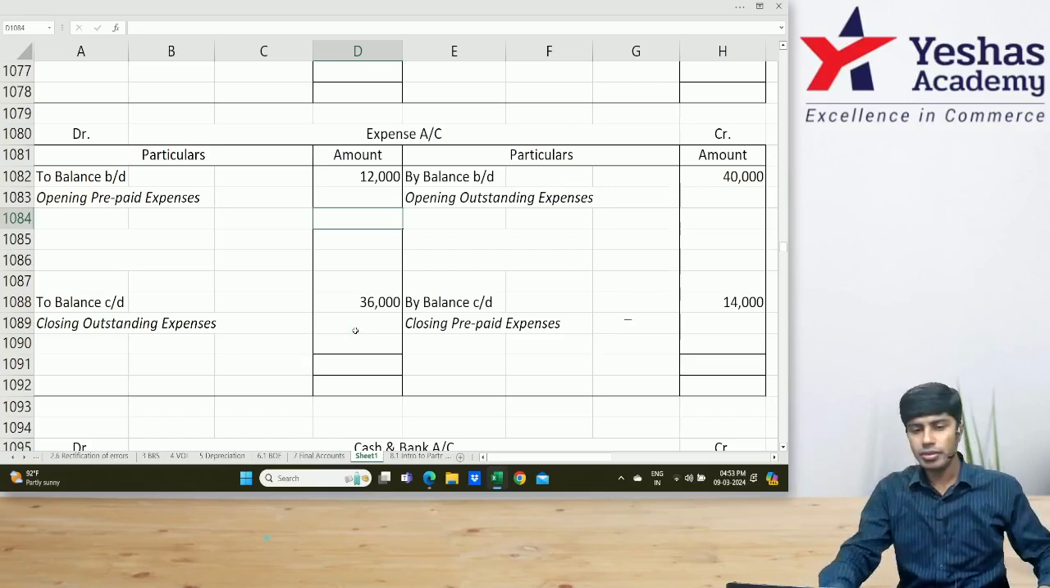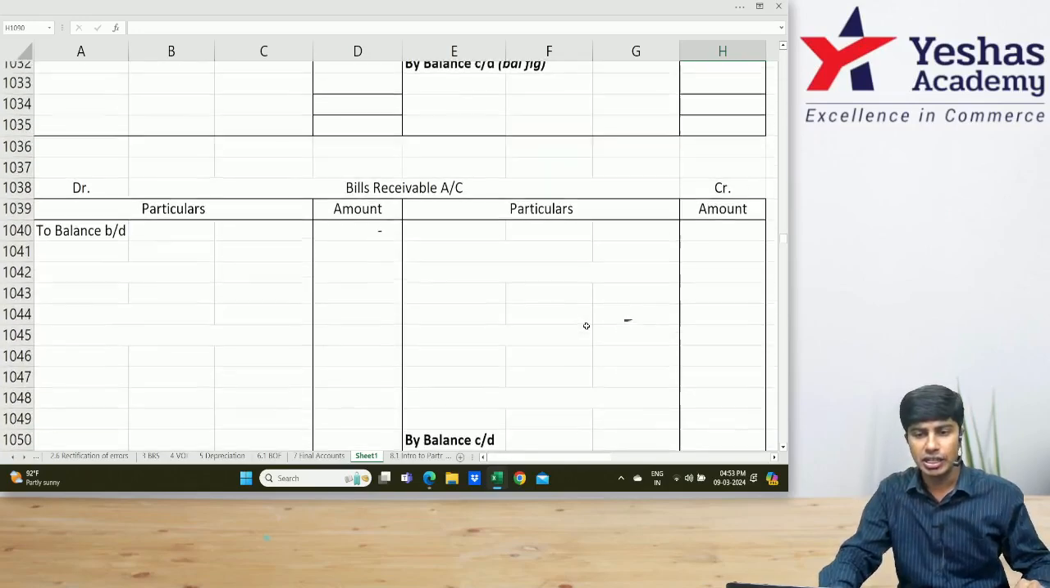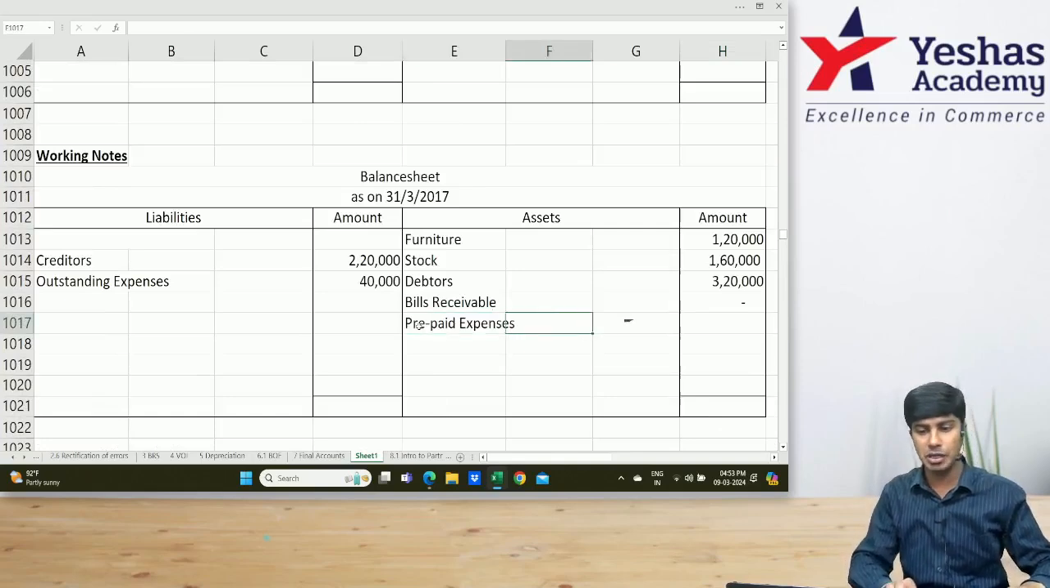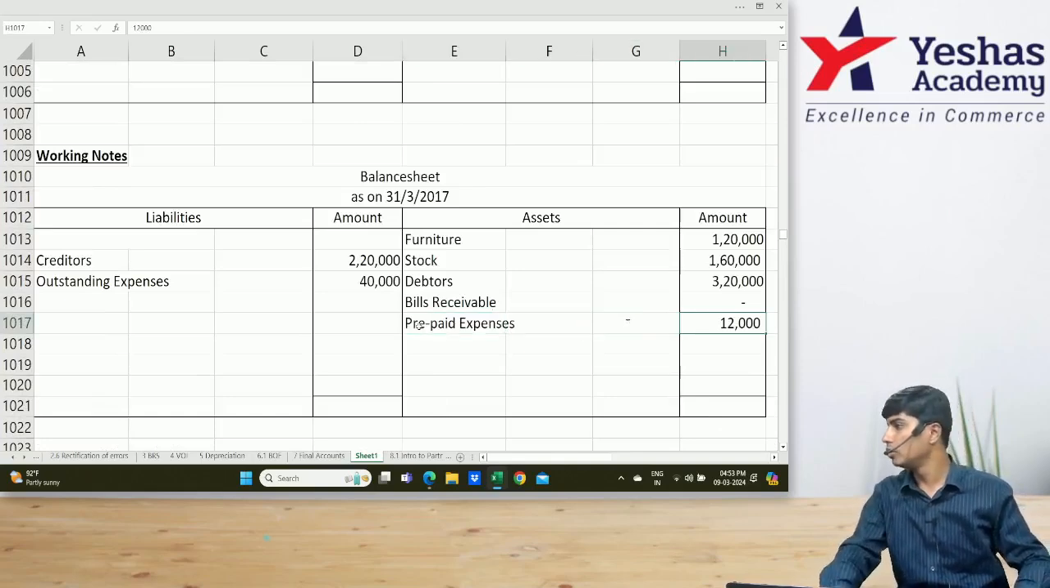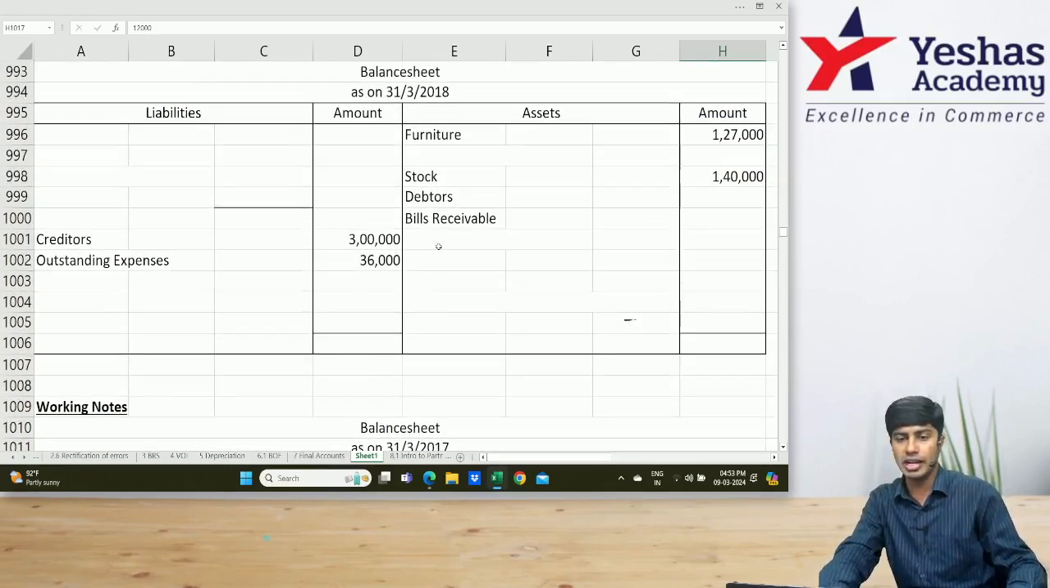Done. Okay. So these 12 and 14 should also be written in the balance sheet. Shall we write in respective balance sheets? Come on here. So in our opening balance sheet, I'll write prepaid expense 12,000. Opening balance sheet, prepaid expense is how much? 12,000. Closing balance sheet, prepaid expense 14,000.